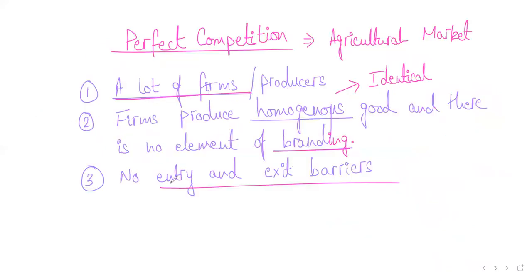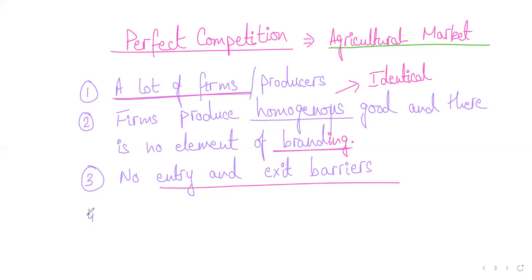So in agricultural markets, it's really easy to enter. Why? Because you just need a small amount of investment to start your own business. You need to have a piece of land. Agricultural land is not very expensive. You buy that land, or even if you don't buy, you can rent it, and then you can grow your product and sell it, and so on. So there are no entry barriers as such. Okay.